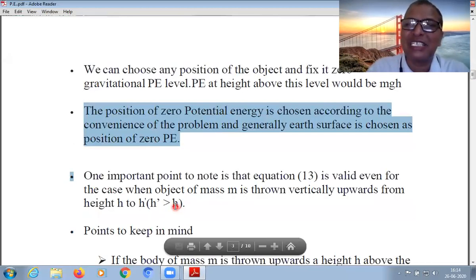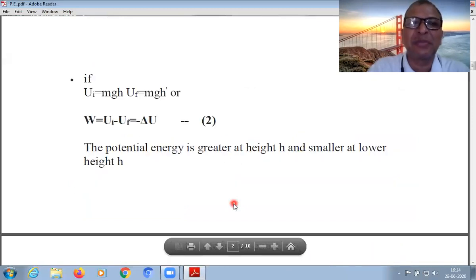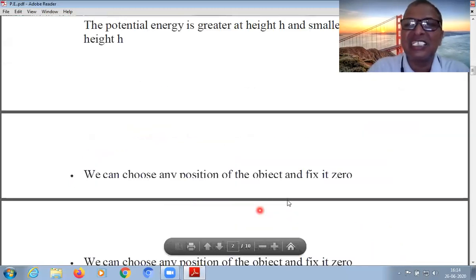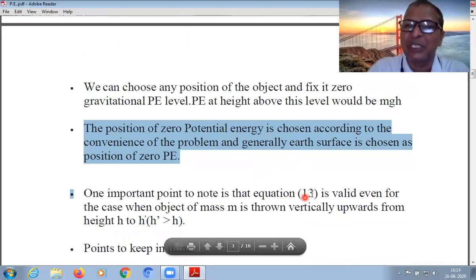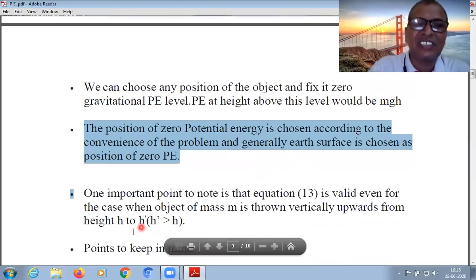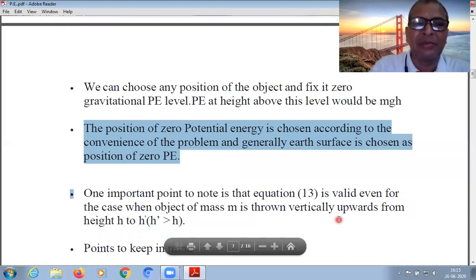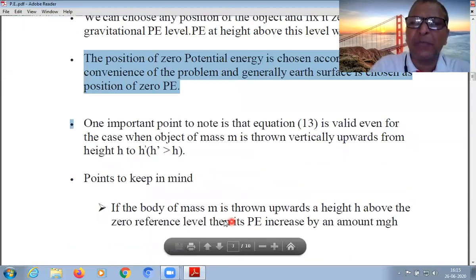One important point to note: equation number 2 is valid even in the case when an object of mass m is thrown vertically upward from height h to h dash, where h dash is greater than h. Point to keep in mind.